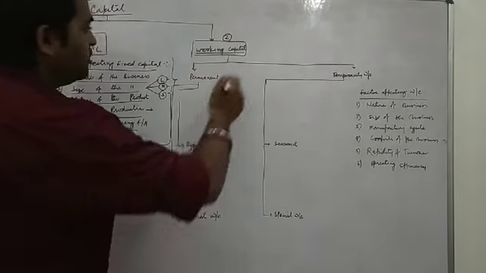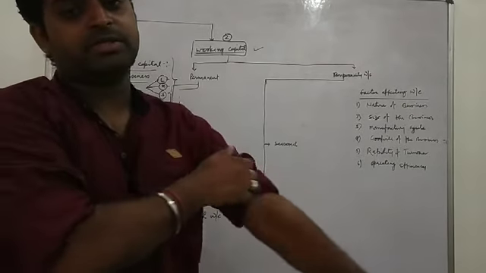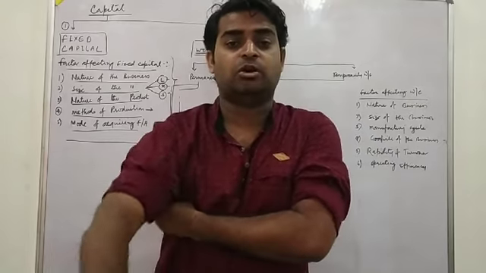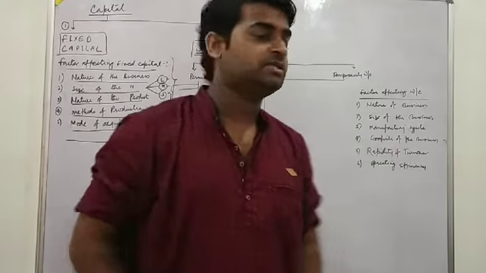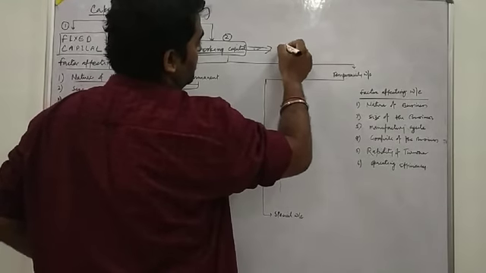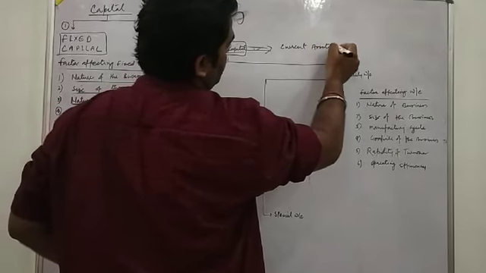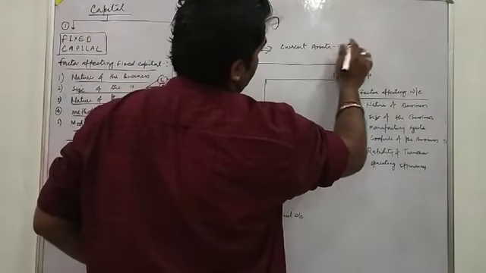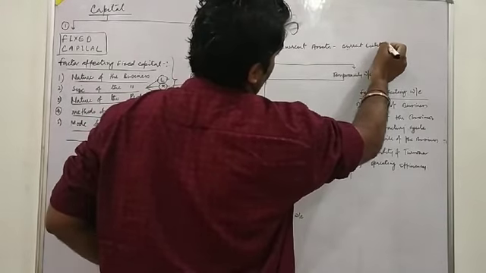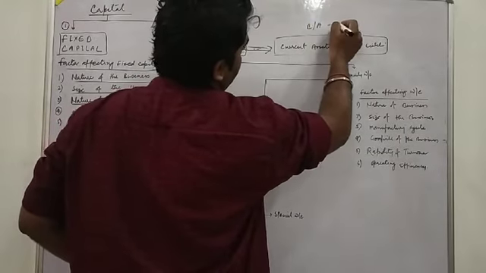Second topic, working capital. Working capital is the most important capital of the concern, which is used for day-to-day operations. In the definition of working capital, it is current assets minus current liabilities, that is called working capital, CA minus CL.